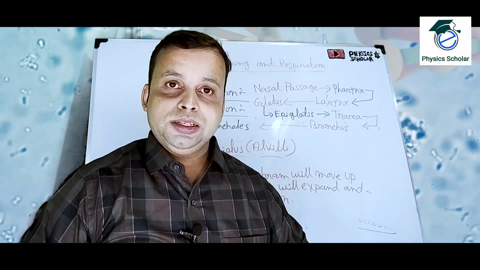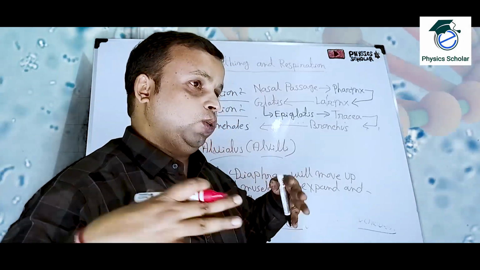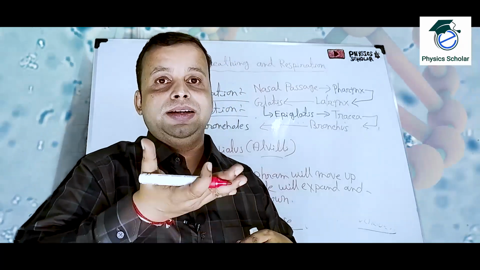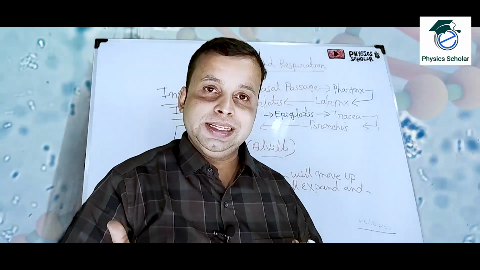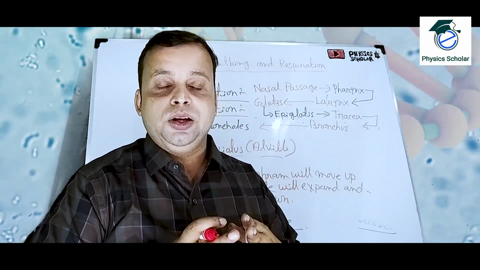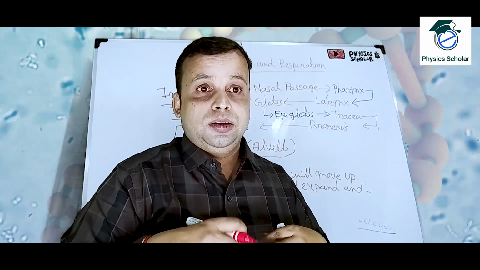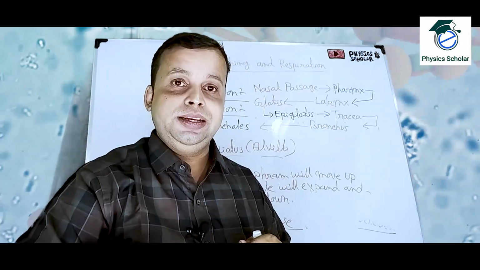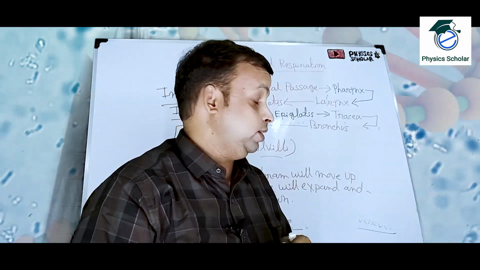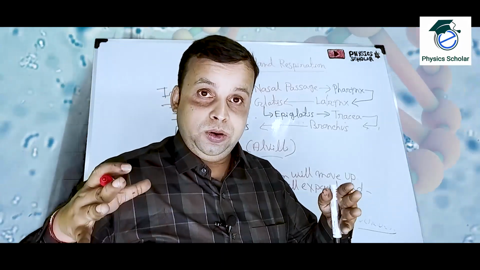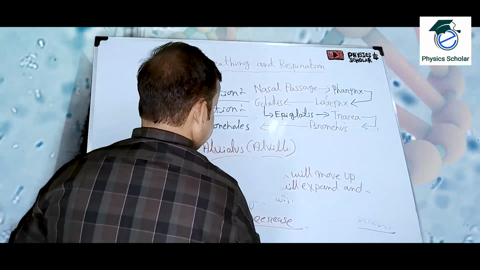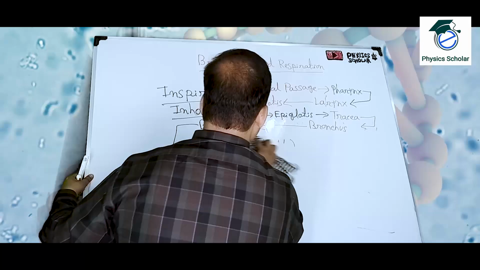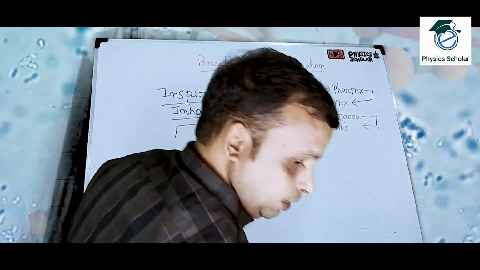Why? Because the intercostal muscles will relax, so the rib cage will go down, as well as the diaphragm will move up. So that means what? The volume of the chest cavity will decrease, and it will give a pressure on the lungs. Inside the lungs, because the air has already come in during inspiration, more dense air is there, so the air will get a pressure. So what will happen in the reversed path? In the reversed path means what?